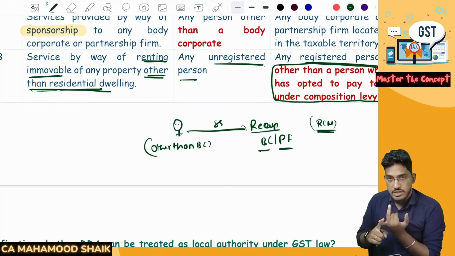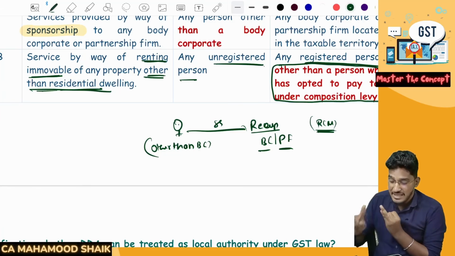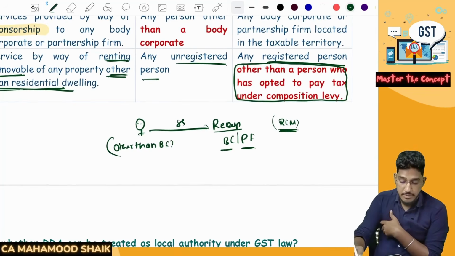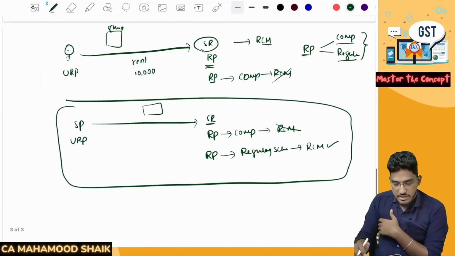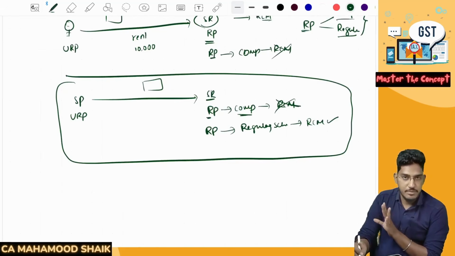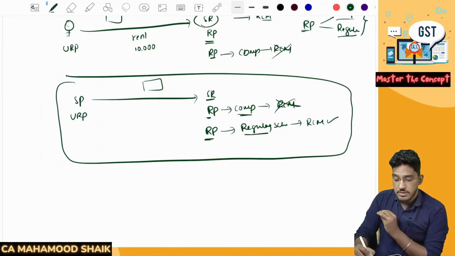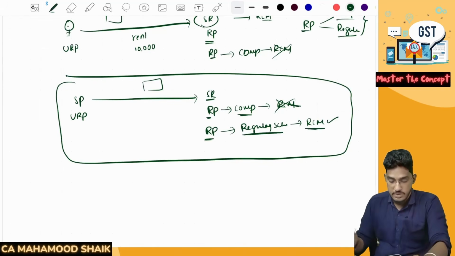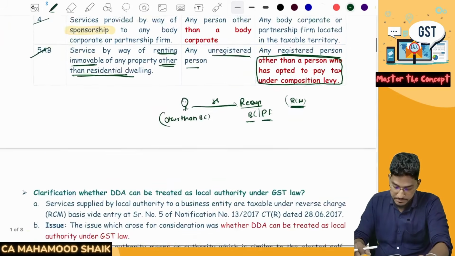Service provider is an unregistered person, and if the service recipient is a registered person, that too other than a person who has opted for composition levy, then RCM will become applicable. So the final implication is, if the recipient is a registered person but he has opted for composition levy, then RCM will not become applicable. If the recipient is a registered person but he has opted for the regular scheme, then RCM will become applicable. Understood? So these are the two amendments here.